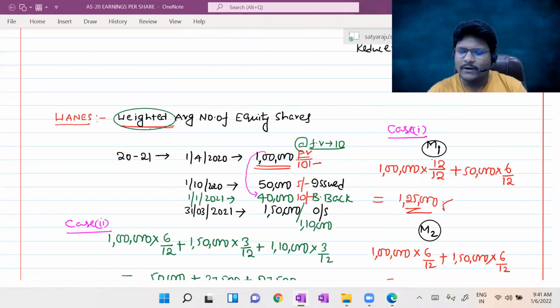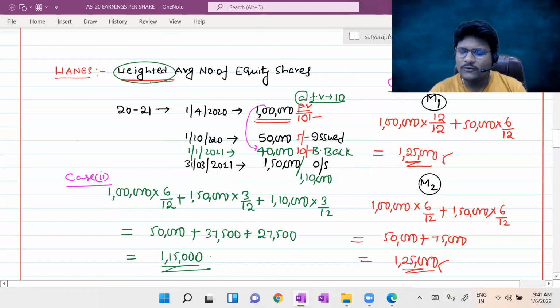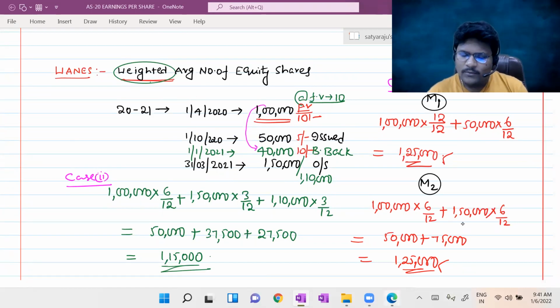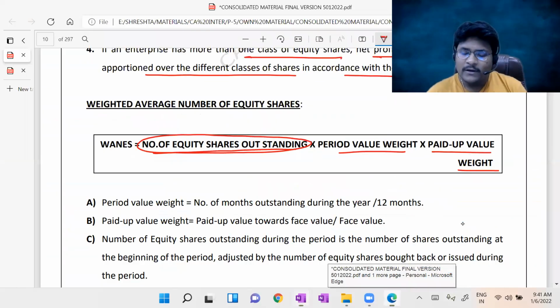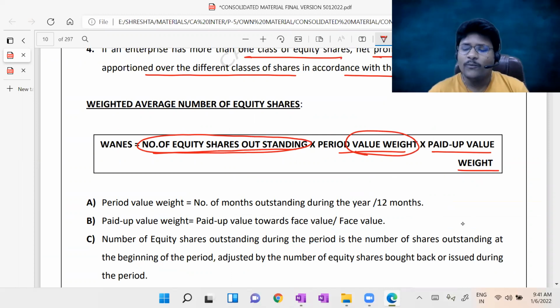In method number 1, you can consider the outstanding like this, as well as in method number 2 you can consider the outstanding in another way. But here the catchy point is, you should multiply with period value weight as well as paid up value weight. Period value weight means number of months outstanding divided by 12 months. Paid up value weight means paid up value divided by face value.